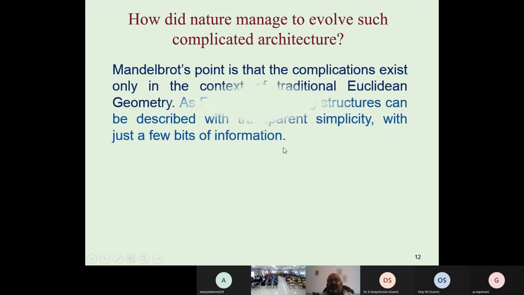So now we come to the theory part of this. Mandelbrot's broad point is that the complication exists in the context of traditional Euclidean geometry. It is just because we are using traditional geometry. If we change something inside the geometry, we get something new and then we can apply it. So that thing will not be very complicated; we can say they are simple things. If we have a nut or bolt and we try to open it, it does not open easily.